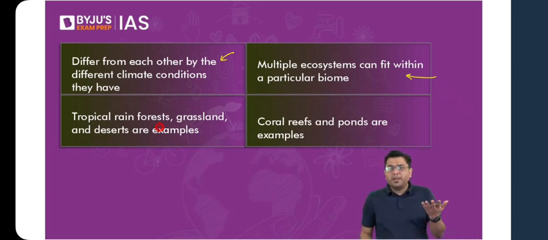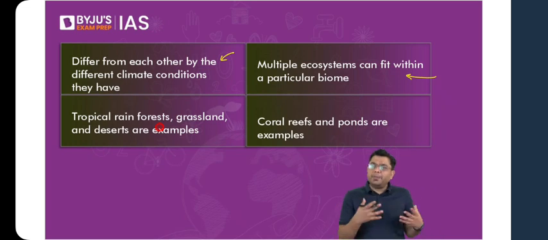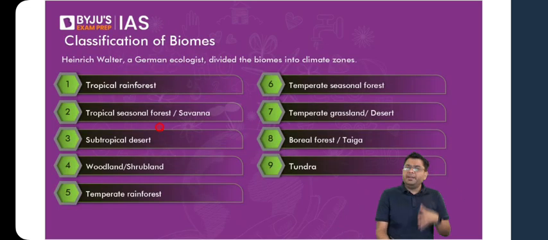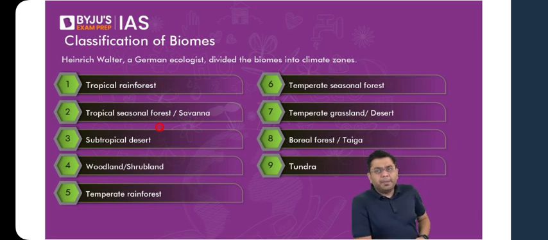Now, this was the early depiction by Frederick Clement. Later on, Heinrich Walter further went ahead and classified the entire biosphere based upon the climatic zones. So here, Heinrich Walter, basically a German ecologist, divided the biomes into various climatic zones.